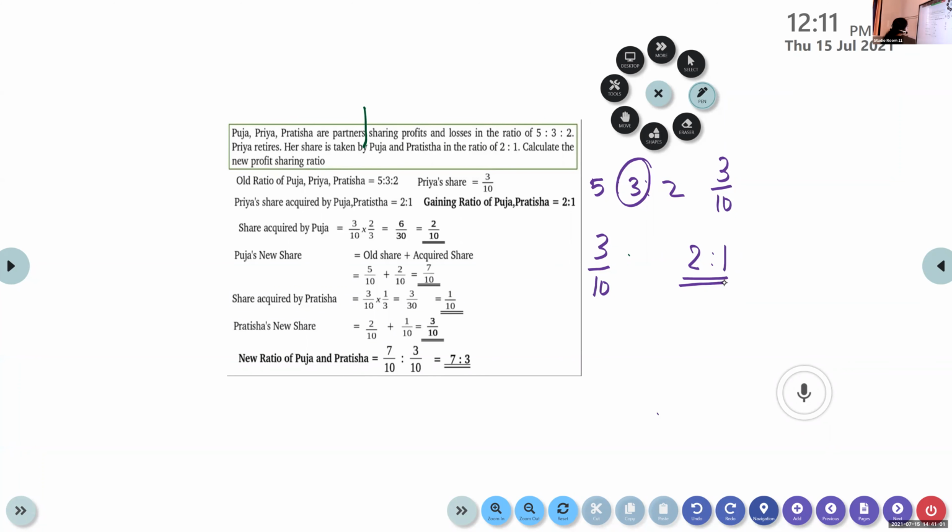Old ratio: 5/10 for Pooja and 2/10 for Pratisha. Here in the question, the solution is done in a different way.